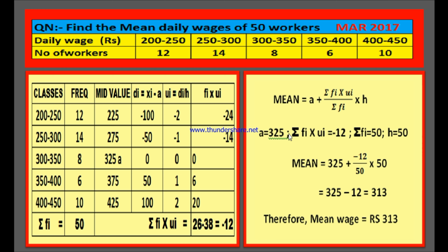Therefore, mean is equal to 325 plus minus 12 by 50 into h, which is also 50. You can cancel 50 and 50. 325 plus into minus is minus 12. If you subtract 12 from 325, you will get 313. Therefore, the arithmetic mean of the given data, or mean wage, is rupees 313.